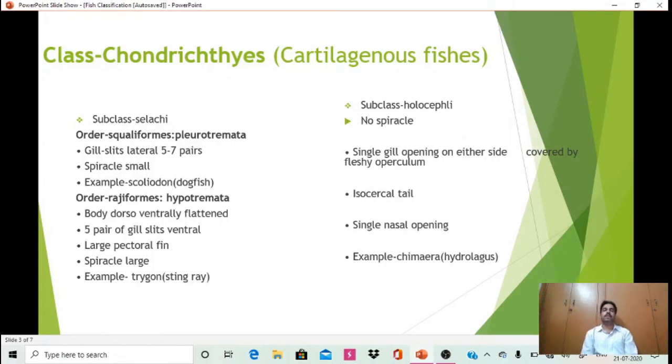Then the second subclass is Holocephali, in which, as you already said, there is a single gill opening on either side, which is covered by a fleshy operculum. The spiracle is absent, and the tail is isocercal. The examples are Chimaera and Hydrolagus. So the operculum is present here.